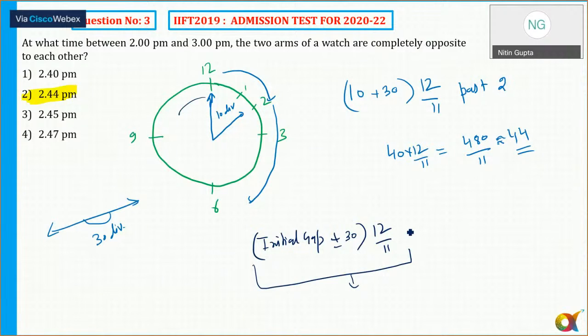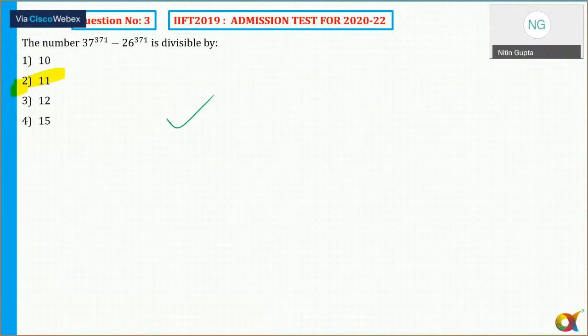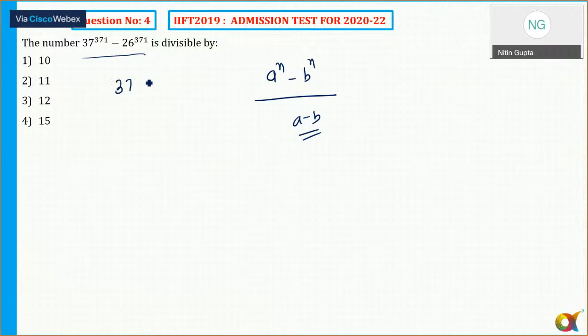All right, guys, let's move to question number 4 now. This was also easy. We all know that a raised to power n minus b raised to power n is always divisible by a minus b. So this expression is always divisible by 27 minus 26. So the correct answer for this question is option number. This was very, very easy. I hope that this is also clear to all of you.